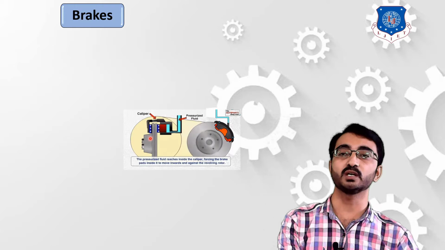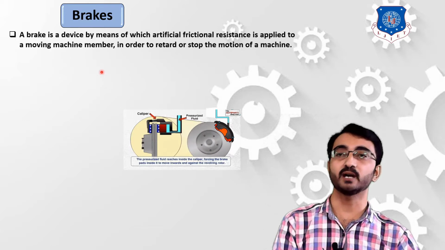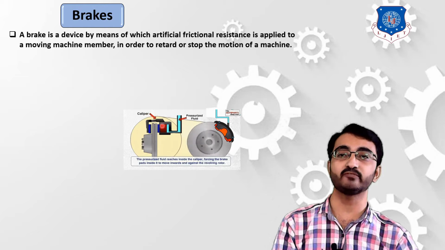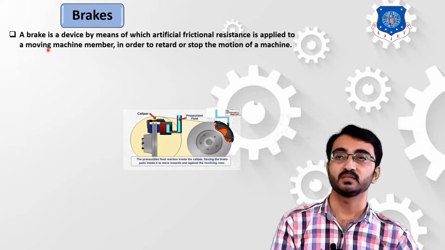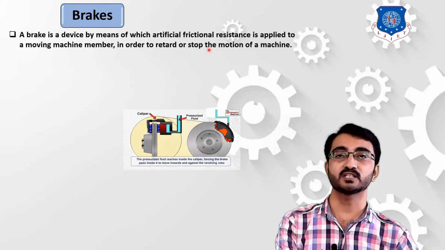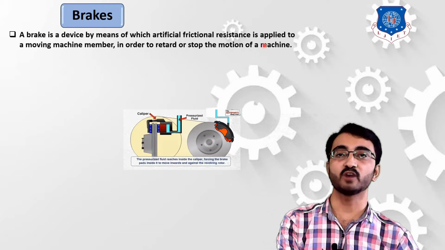Okay, so in this way we can simply define that a brake is a device by means of which we produce an artificial frictional resistance, and due to this artificial frictional resistance, a body which is moving is stopped, or at a certain level we can also reduce, or retard, the speed of the motion of that body.